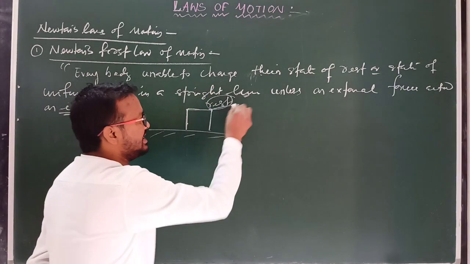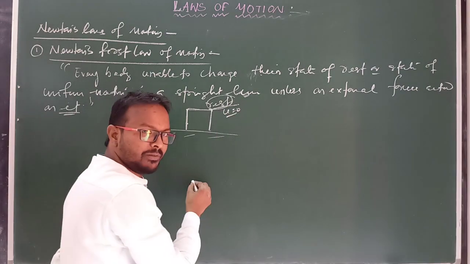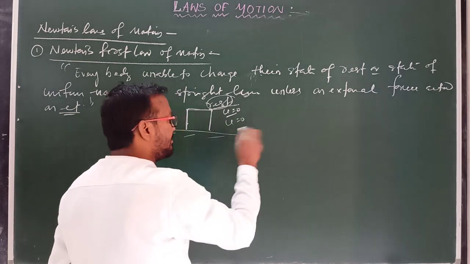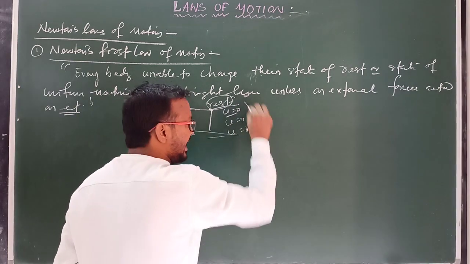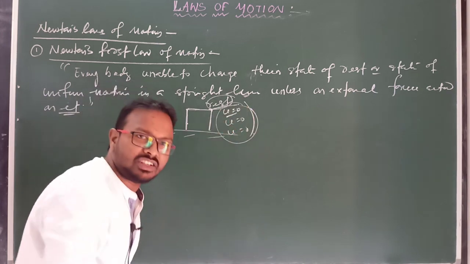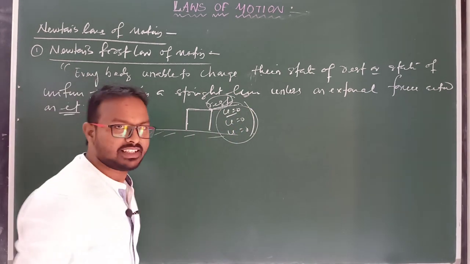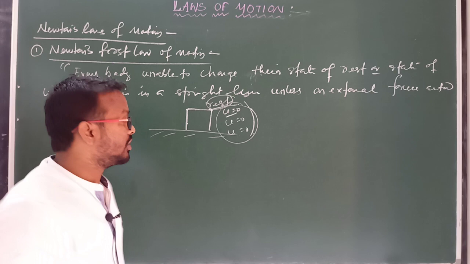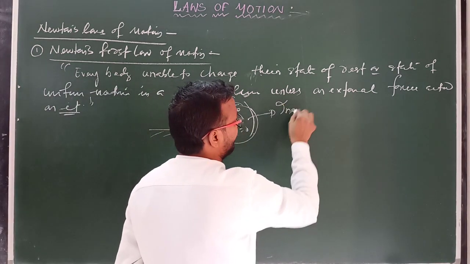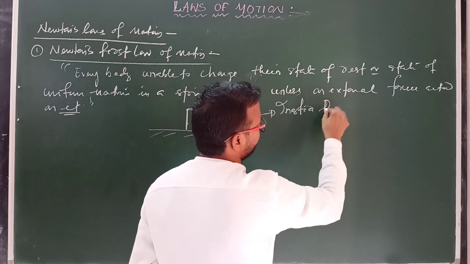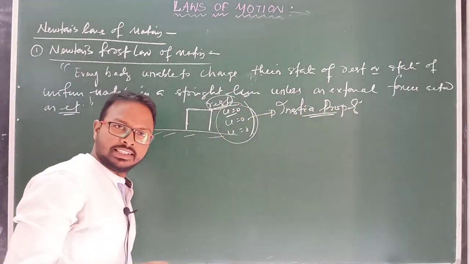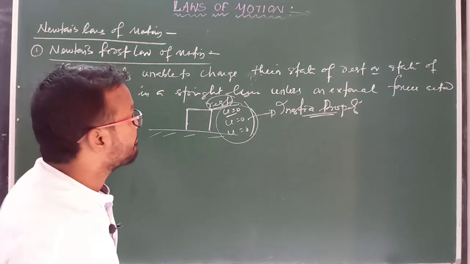If a body's initial velocity is 0, then after some time also its velocity is 0, after 1 hour its velocity is again 0, means it always remains at rest. It cannot change by itself its state of rest. So that property is known as inertia property of a body.